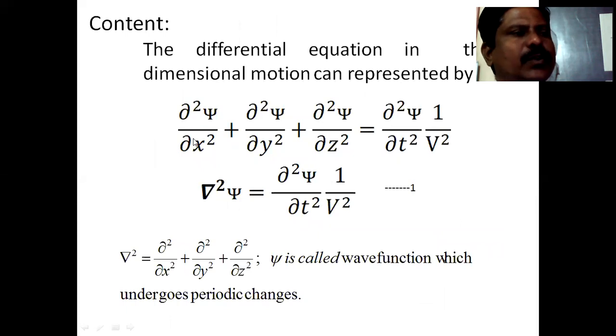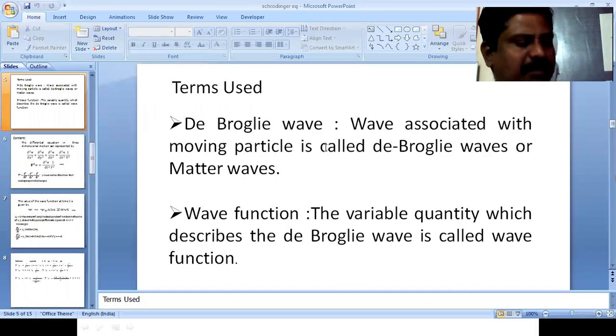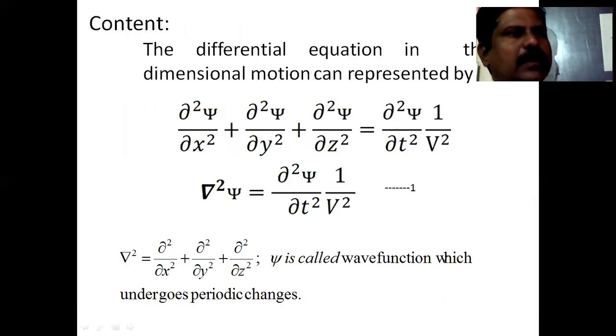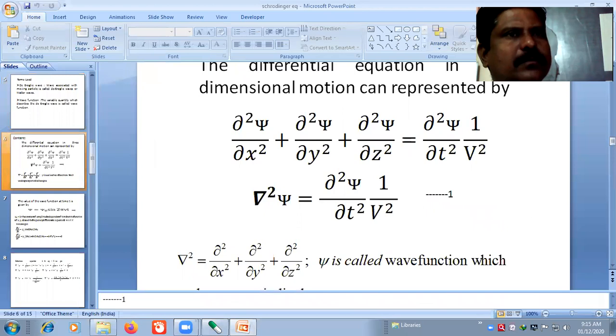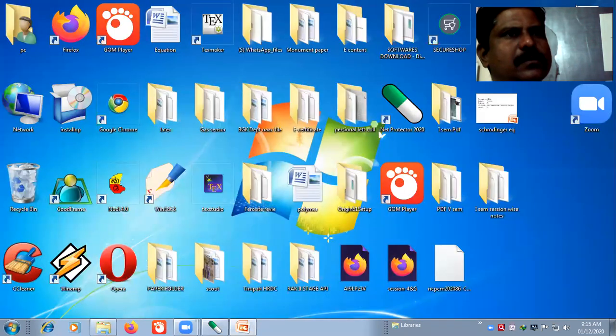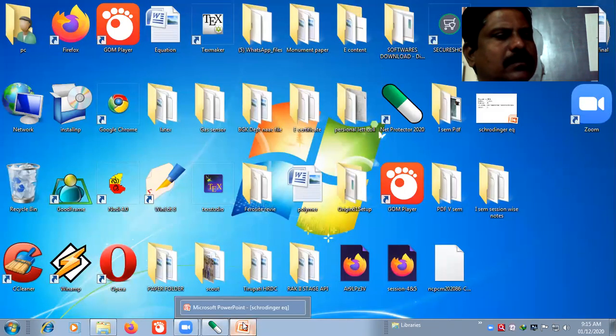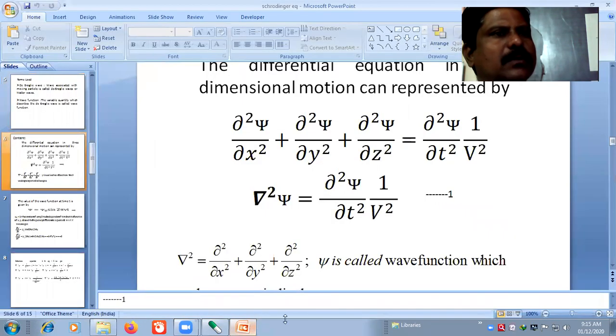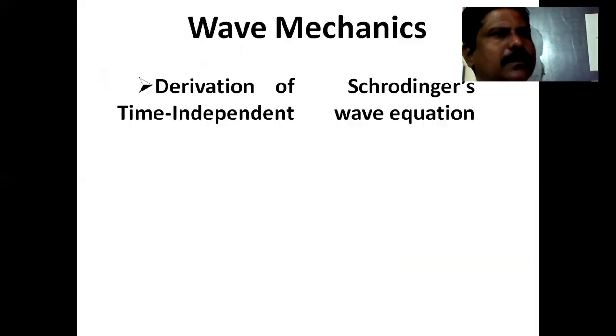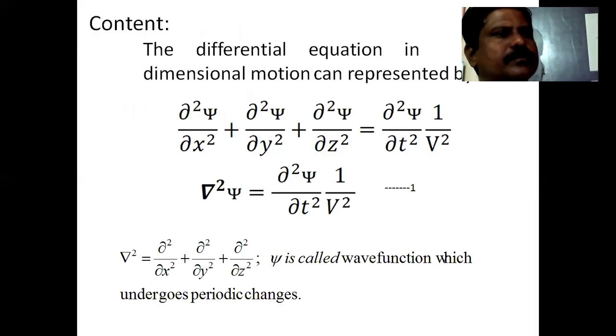So ∂²/∂x² + ∂²/∂y² + ∂²/∂z² is nothing but what we designate by the symbol del square.